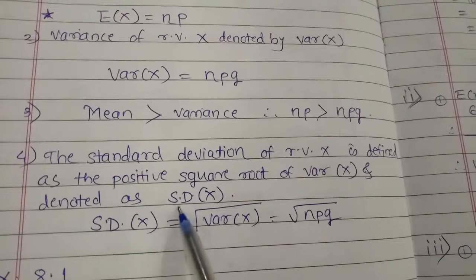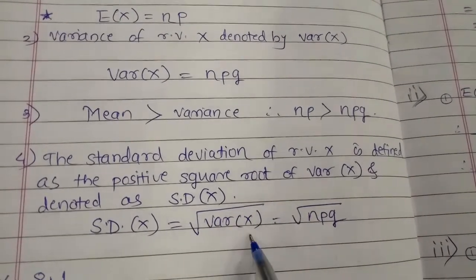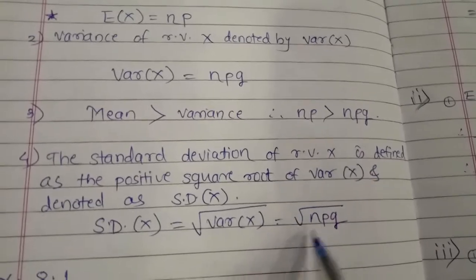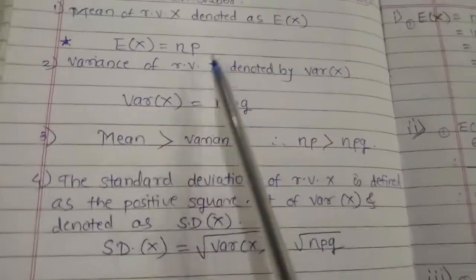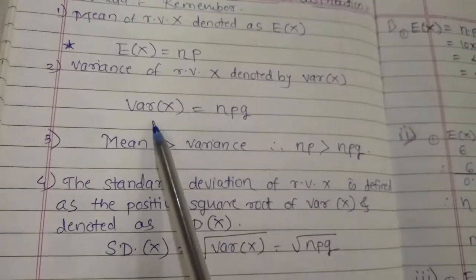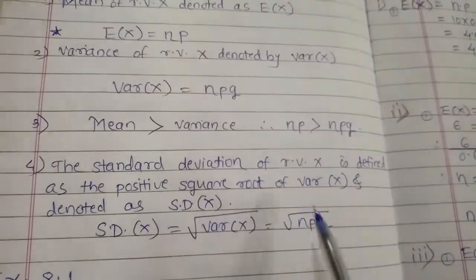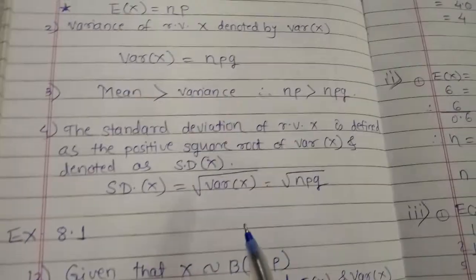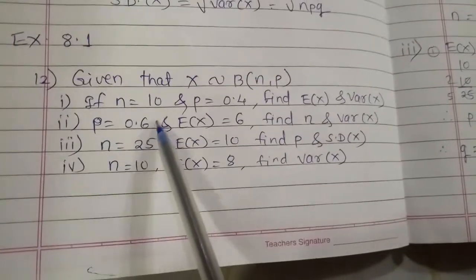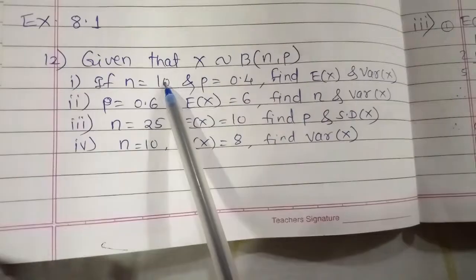SD means standard deviation, and the formula for it is the square root of variance of x, which equals the square root of npq. So you have to remember only these three formulas: E of x is equal to np, variance of x is equal to npq, and standard deviation of x is equal to root npq. And we start example number 12 from the same exercise. It is the last example from this exercise and from this chapter also.